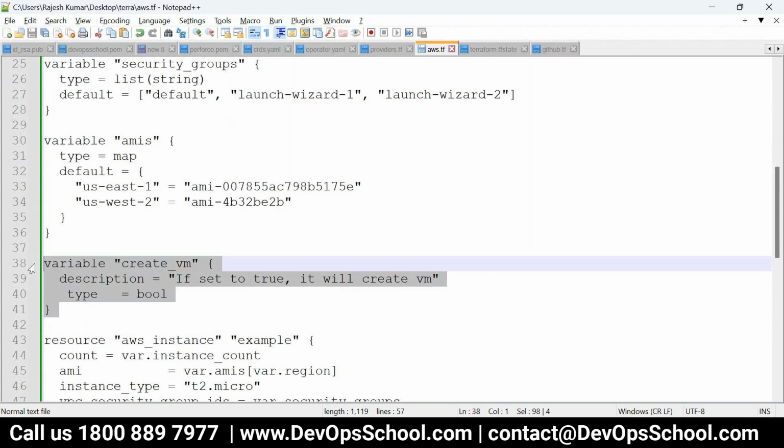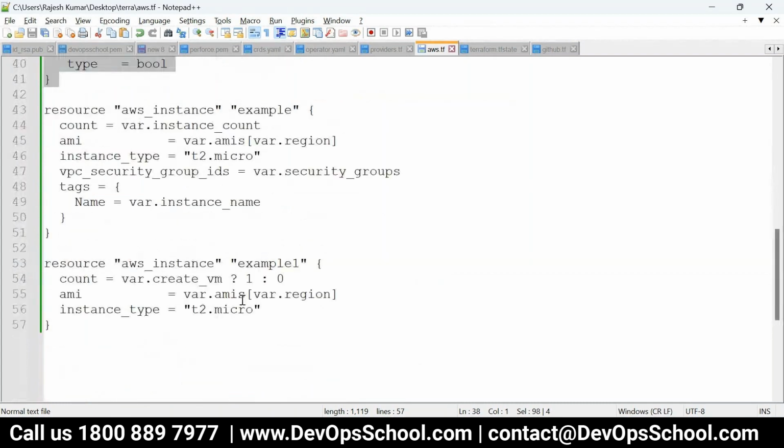So if you set true, then count is set to 1. If it is not set, then 0. So what to do? The value you can set through the command line, with -var create_vm=true or false, so you can set it up. So if count is equal to 0, it will not create the instance. If it is 1, it will create the instance.